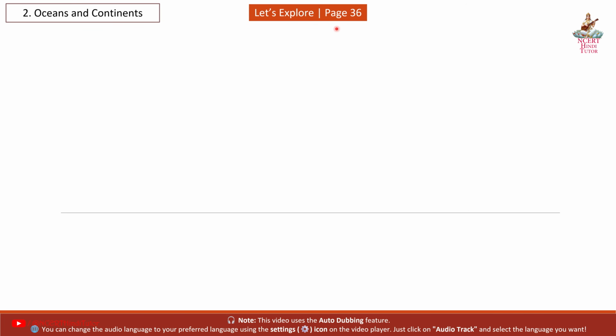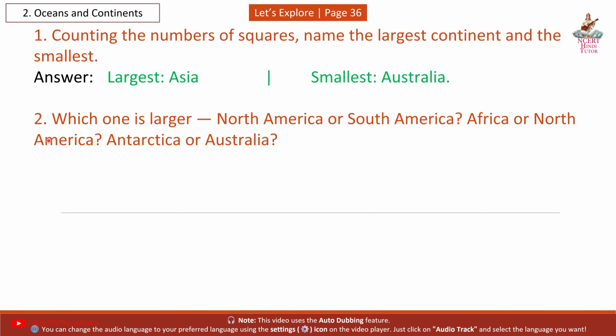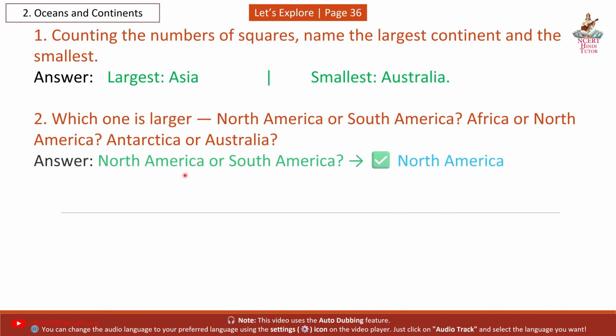Next, let's explore page 36. Question 1: Counting the numbers of squares, name the largest continent and the smallest. Answer: Largest, Asia. Smallest, Australia. Question 2: Which one is larger, North America or South America, Africa or North America, Antarctica or Australia? Answer: North America or South America?